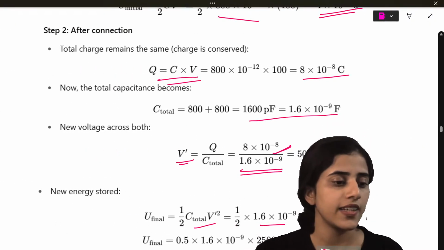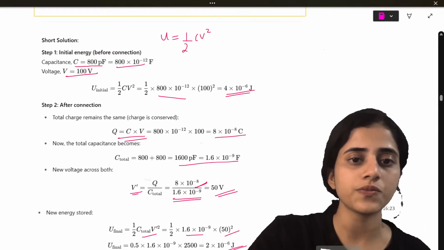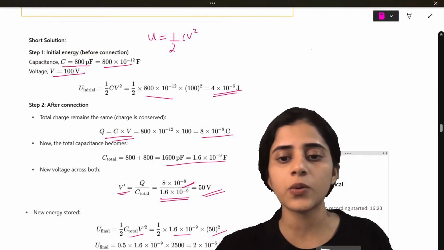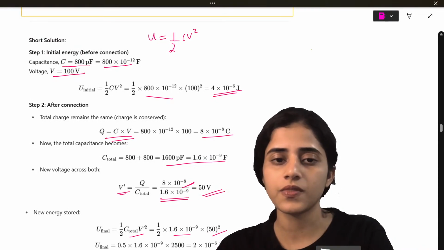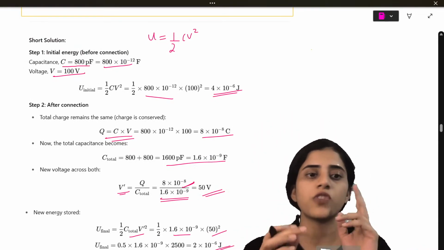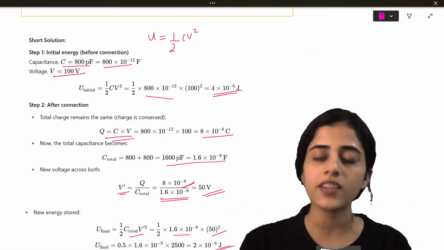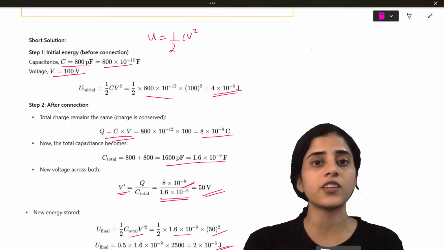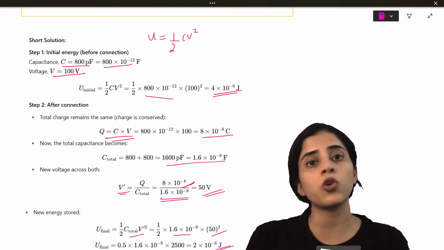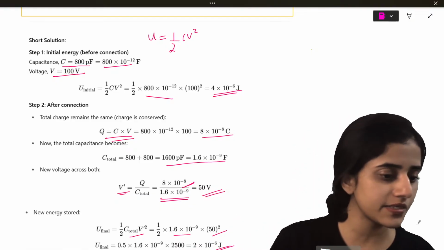Okay. Is this clear to all of you? So you have to understand the question first. What should you do? First, you have one capacitor connected to 100 volts. You find out the energy of that. Then you find out the charge of that. And then you have two capacitors connected to some volts. So you have to find out the voltage first. Then find out the energy. Is this clear?